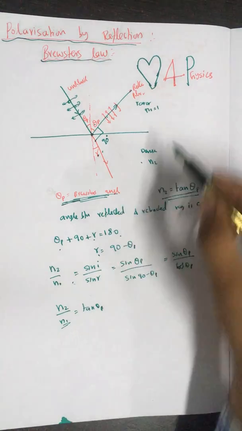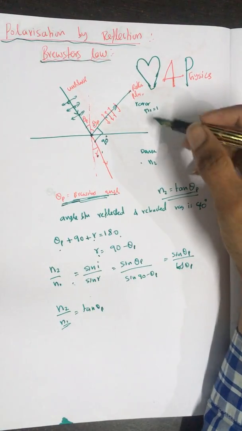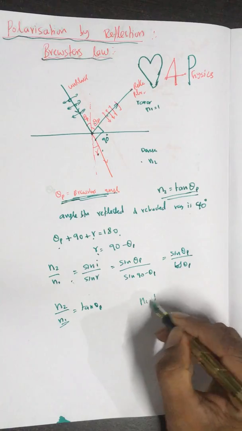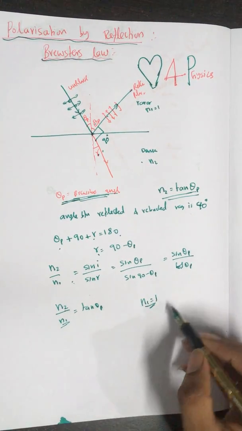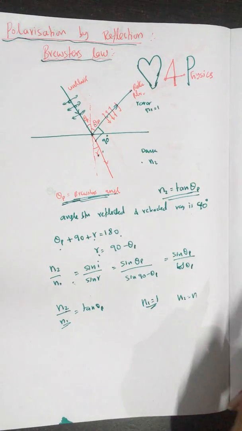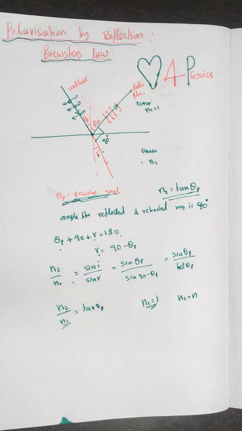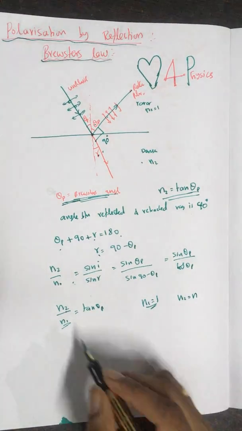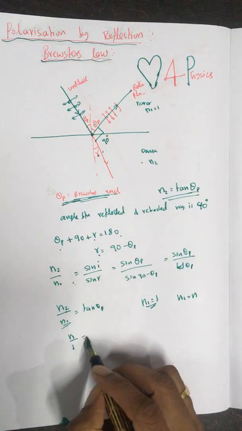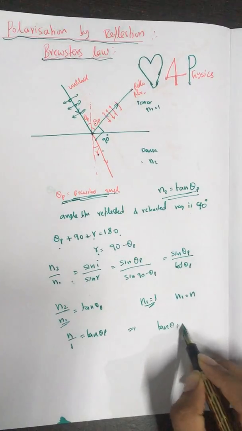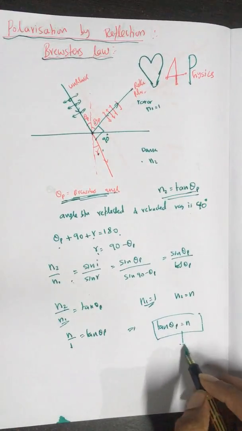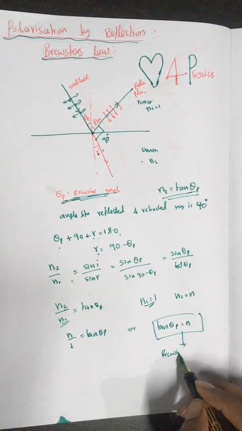This n1 is the refractive index of the rarer medium. Usually it has the value 1, in the case of air. So n2, let me simply say it's n, may be the refractive index of water or glass. So n by 1 is equal to tan theta p, which implies tan theta p is equal to n. This law is called Brewster's law.